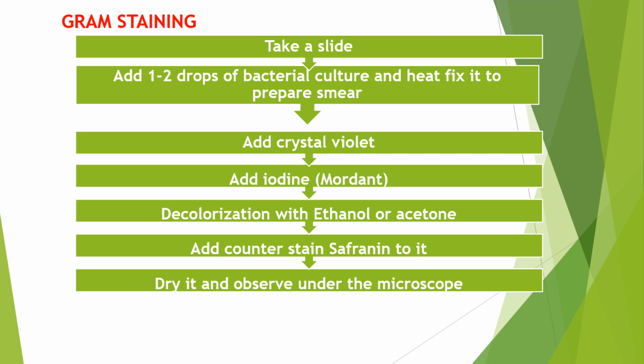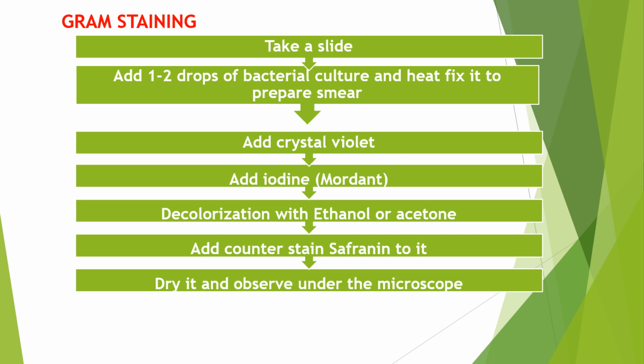Depending on this difference, we classify bacteria by performing a test known as gram staining. Now let's understand the protocol of this technique. First, we take a slide, add the bacterial culture, and fix it. Then we add a chemical known as crystal violet, and we add iodine. Iodine is called a mordant because it helps retain the stain in the bacterial cell wall. Crystal violet and iodine form a strong complex.